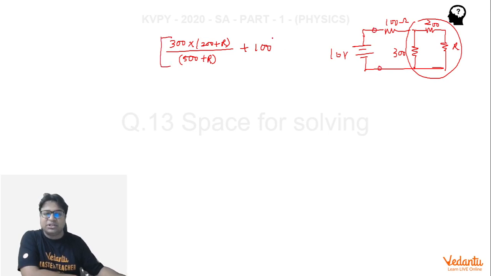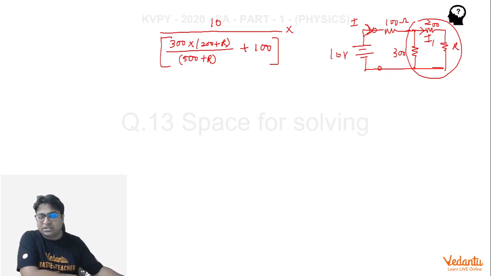So when we divide 10 volt by this entire quantity, we get the current in this branch. And again, this current gets divided into two parts, but instead of doing that, let's simply multiply. No, that won't do because here 200 is in series. So this time I will have to find out this current I1. And how do I do that? I multiply the original current, the current through the battery, with 300, and I divide it by 500 plus R. Why do I do that? Because the current that goes into this branch is actually proportional to the other resistance. That happens when the resistances are connected parallelly.